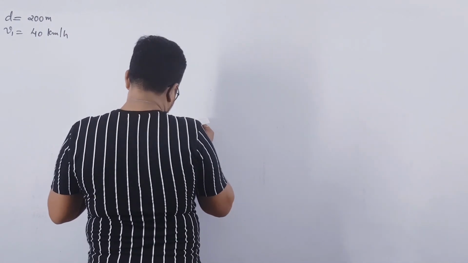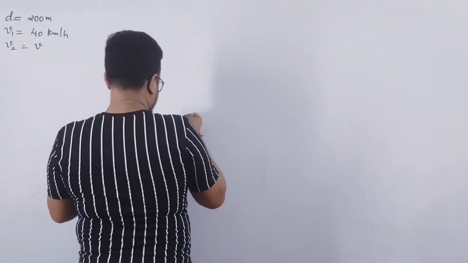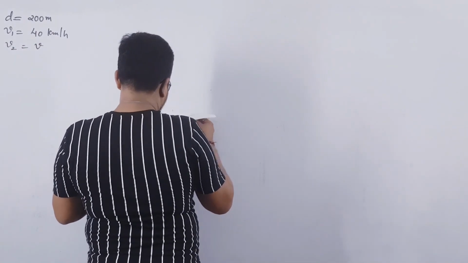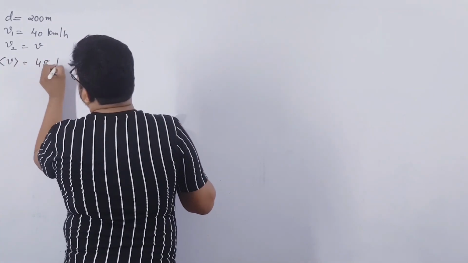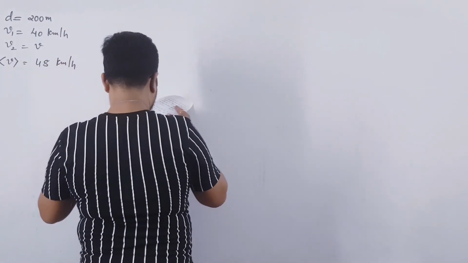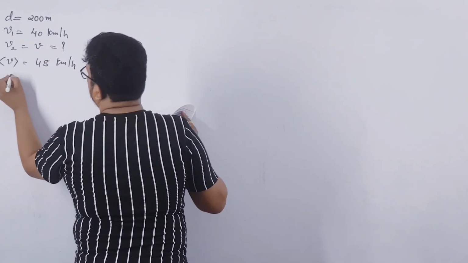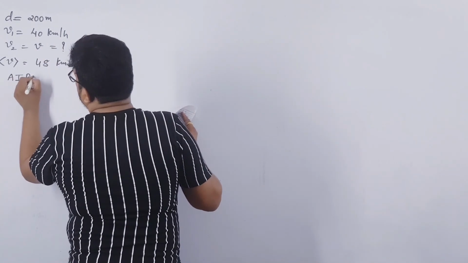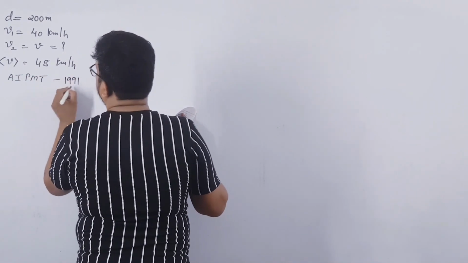And the next half of the distance at a speed v. So v2 is given as v. The average speed is 48 km per hour. Average speed is given as 48 km per hour. The value of v is, this value we have to find. AIPMT All India Pre-Medical Test 1991.